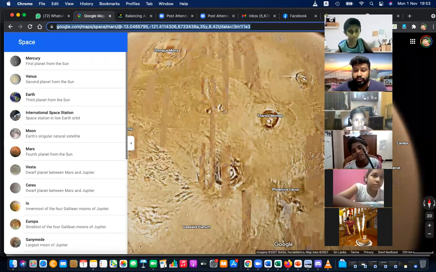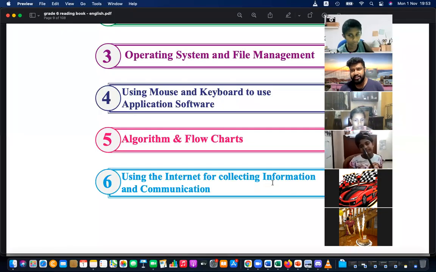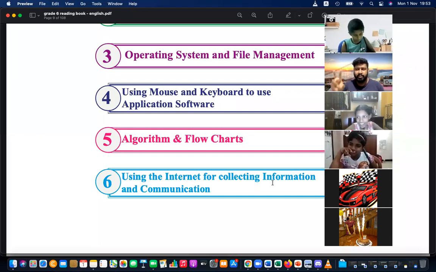The internet is useful for connecting the entire world. Not just that, it is connecting the planets and even space objects. Right? So that is it. So this is the entire picture, the big picture of your syllabus, but we will learn slowly, one by one, chapter by chapter, with practicals we will learn. Okay.